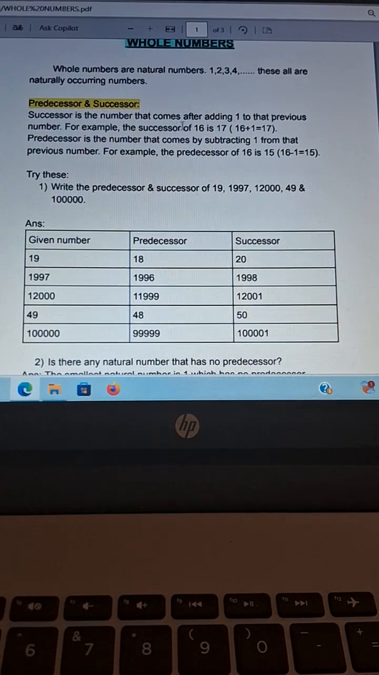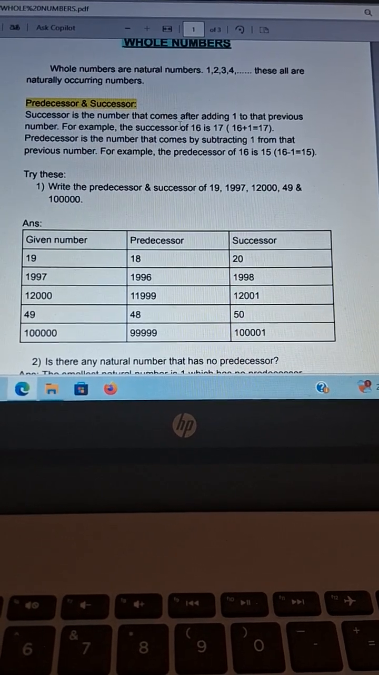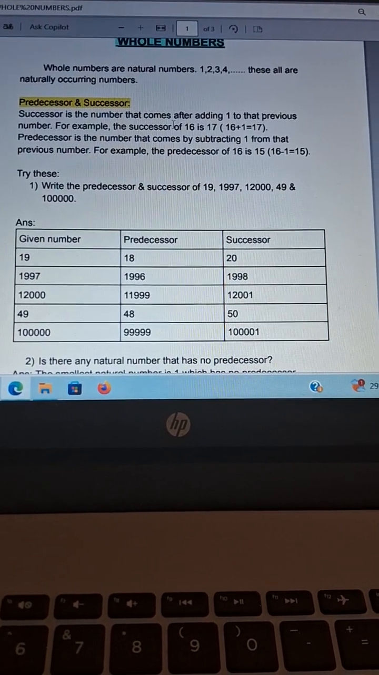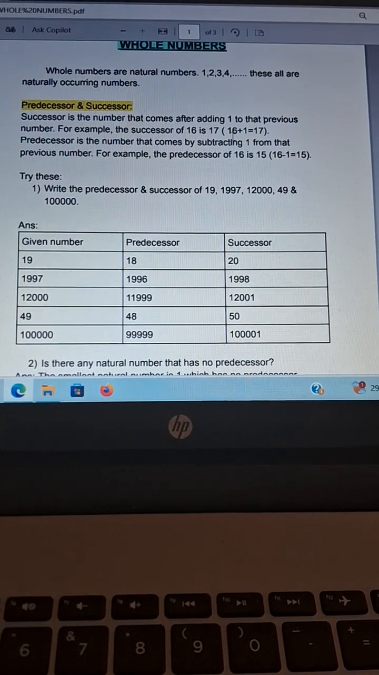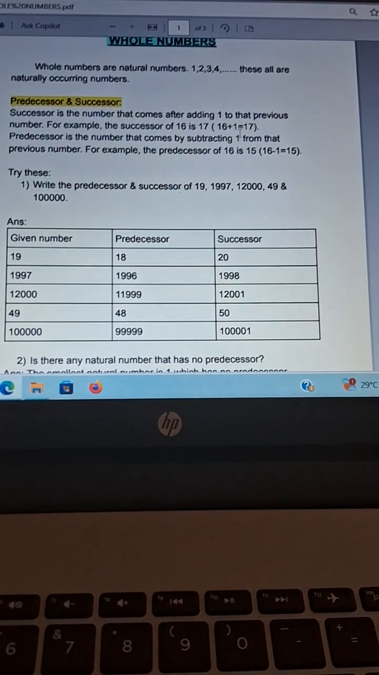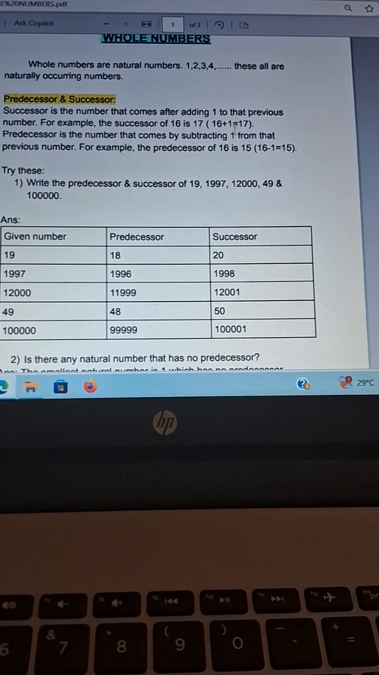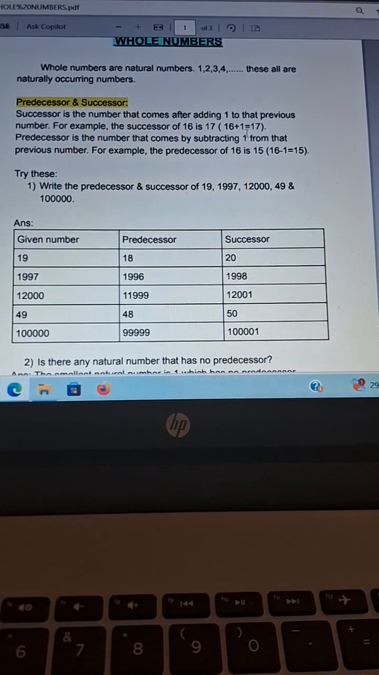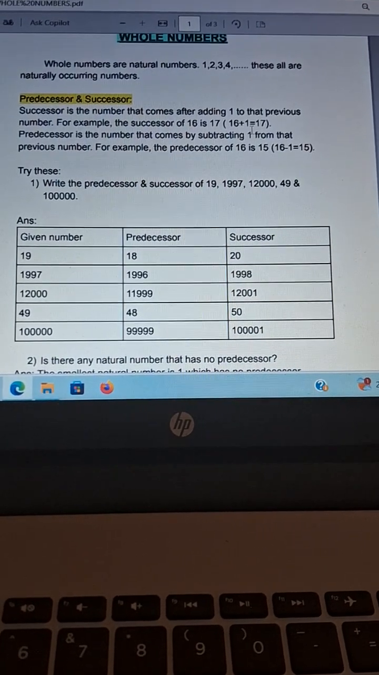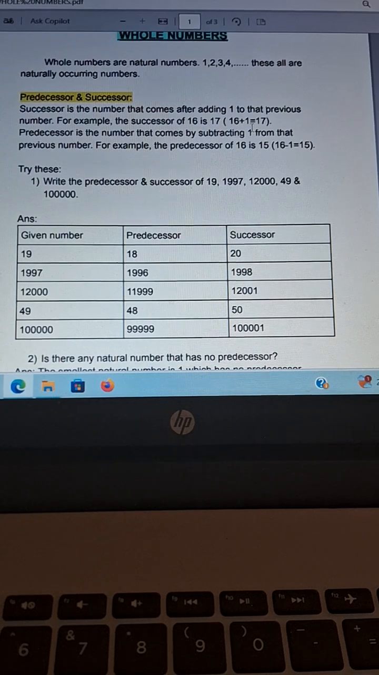Successor is the number that comes after adding 1 to that previous number. For example, the successor of 16 is 17. 16 plus 1 equals 17. Normally we say that successor is the addition of 1 to that previous given number.